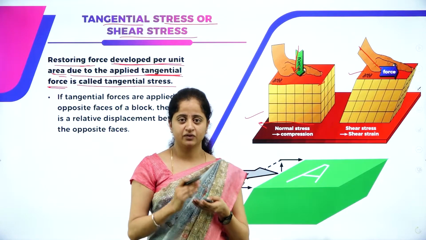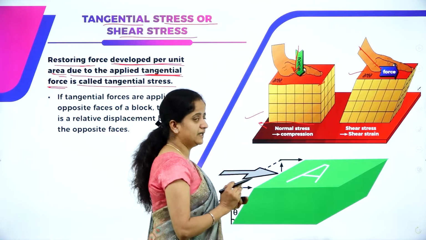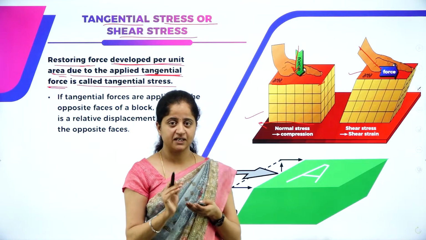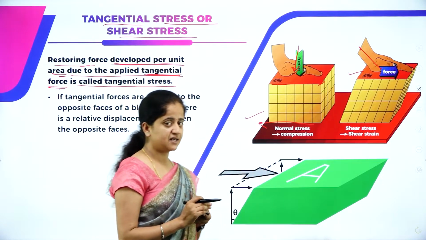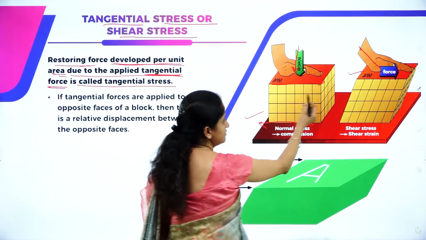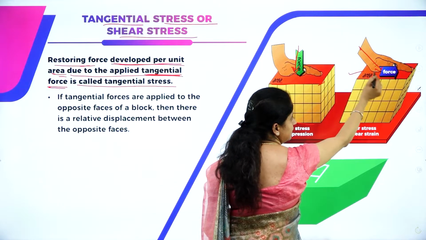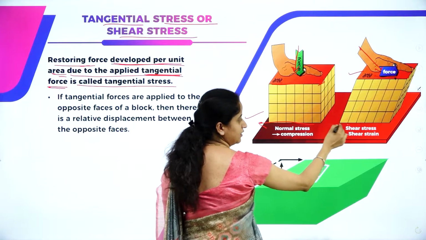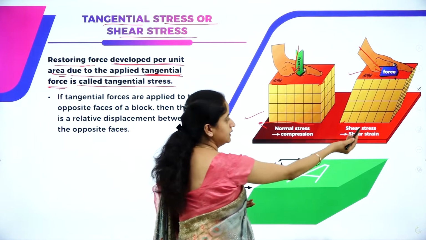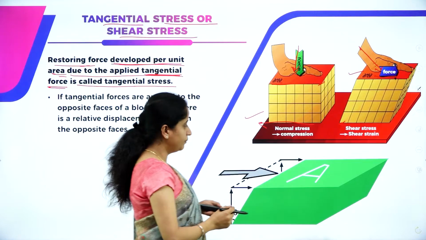You can just try this also, and the restoring force developed per unit area in this example is also called tangential stress. Here you can observe we are applying force in this direction. One face is moving in this direction, and at the same time you can observe the relative displacement in the opposite direction.